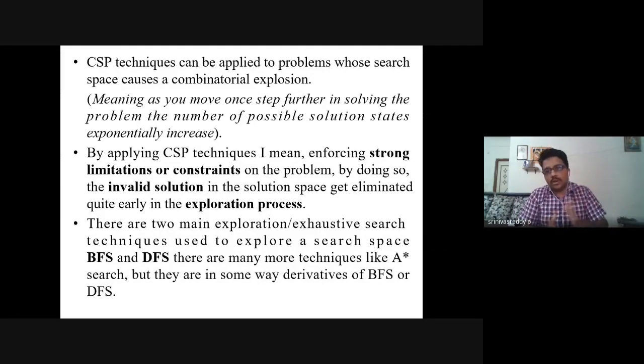A combinatorial kind of explosion occurs when solving such problems.